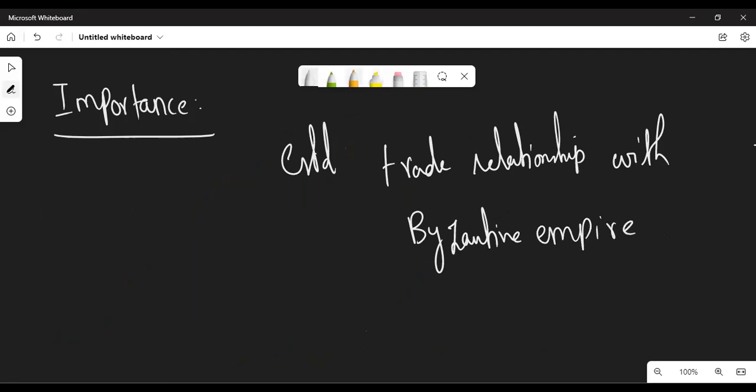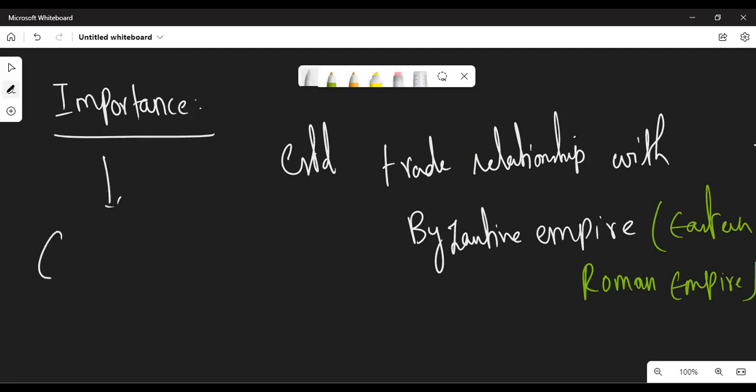The Byzantine Empire is nothing but the Eastern Roman Empire. They established a trade relationship with the Eastern Roman Empire. Also, the state seal of the Gupta Empire is Garuda. These are all the importance.